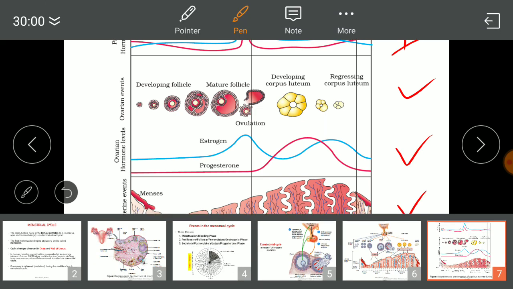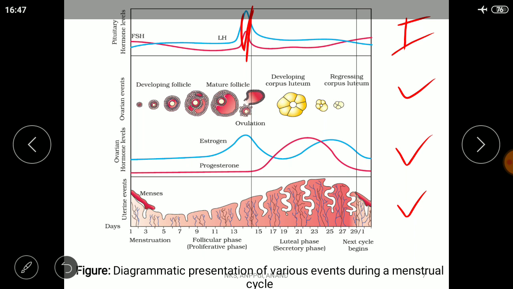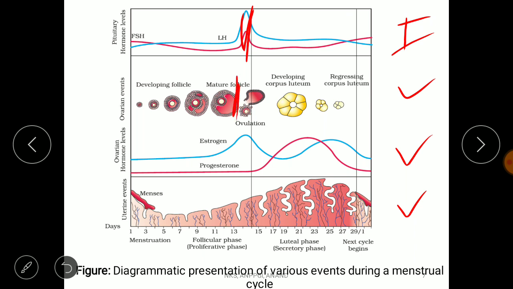In the first panel, it is the level of FSH and LH. So we can see here the level of FSH and LH is high at approximately the 13th day, right? And in the ovary we can see the mature follicle is formed by the 12th or 13th day, and the rupture of the follicle, that means ovulation, takes place by the 14th day.